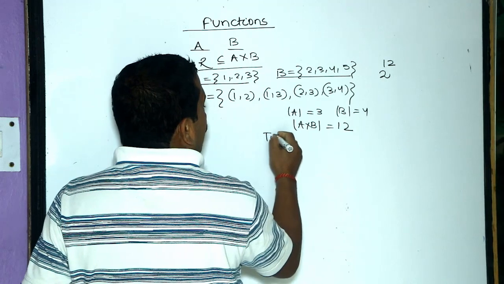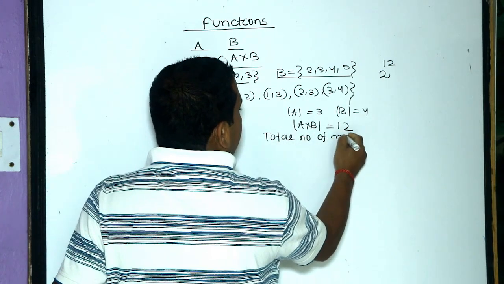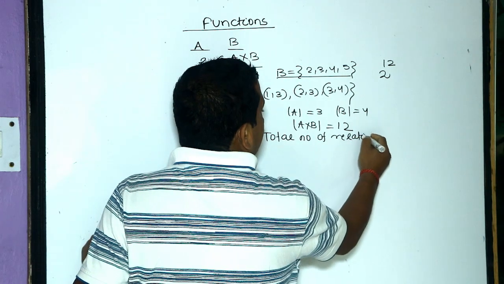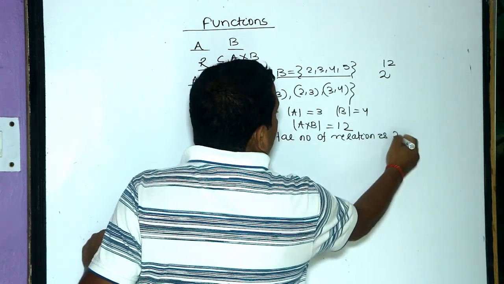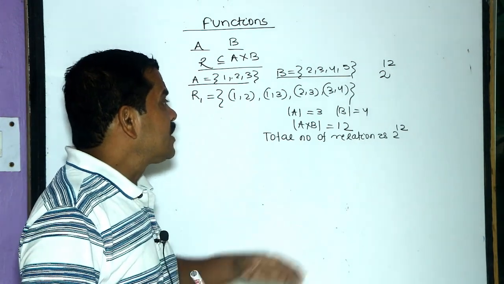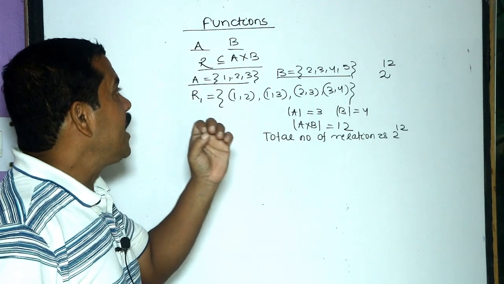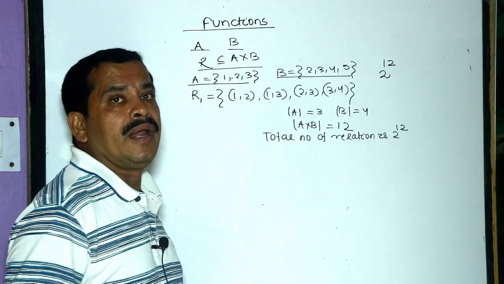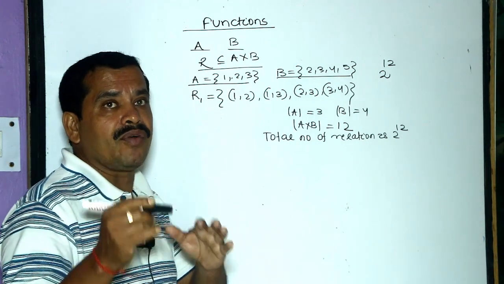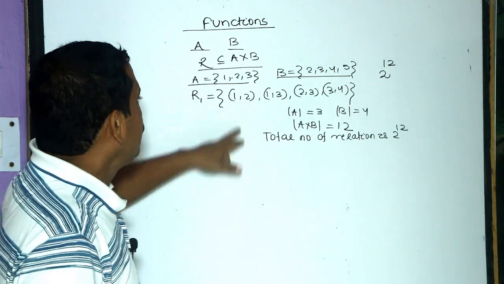So the total number of relations is 2 to the power 12. But these relations are not all functions. Some special types of relations are functions. Which kind of relations are functions? We will discuss through some examples.